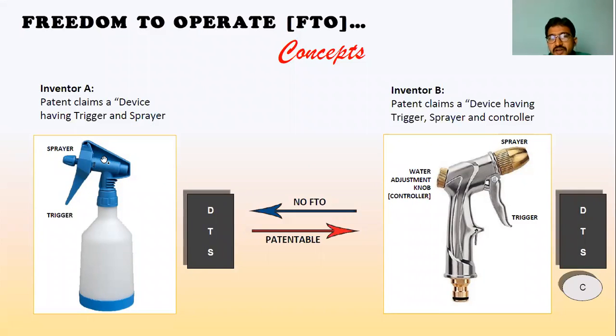Inventor B can take the rights from inventor A, so that they can go for commercializing the product. Without an FTO, if inventor B commercializes this, definitely there are legal issues to be faced by inventor B from inventor A. That's why FTO is very important.